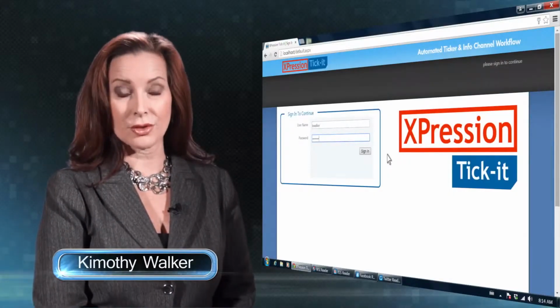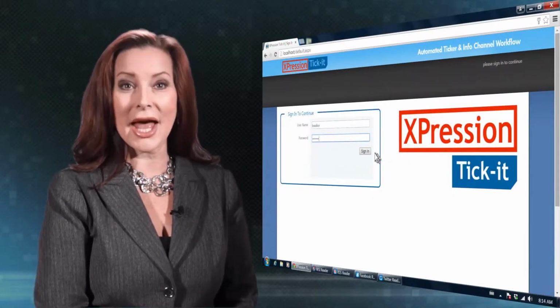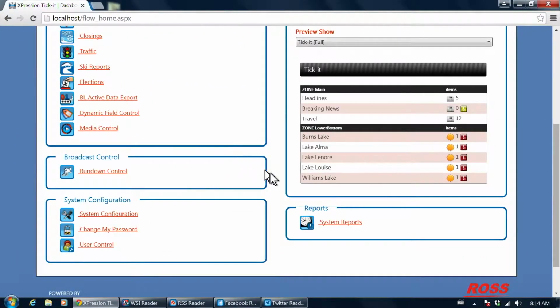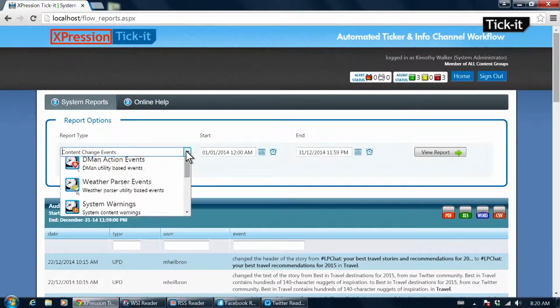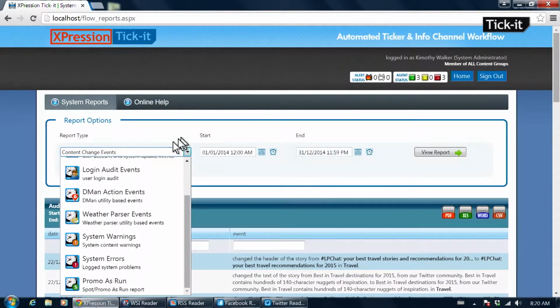Ticket system administrators can access reports for a variety of system activities, including as-run reports for ads and promos. Reports are accessed from the Flow home page or from the drop-down list in any report module.